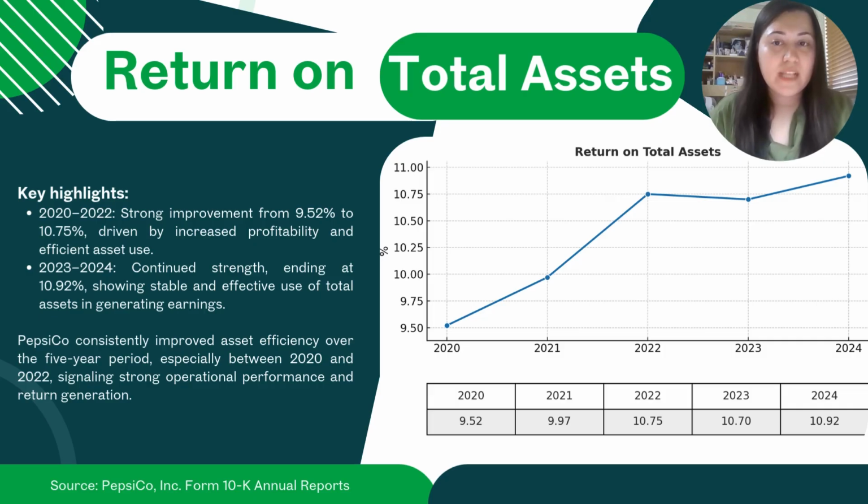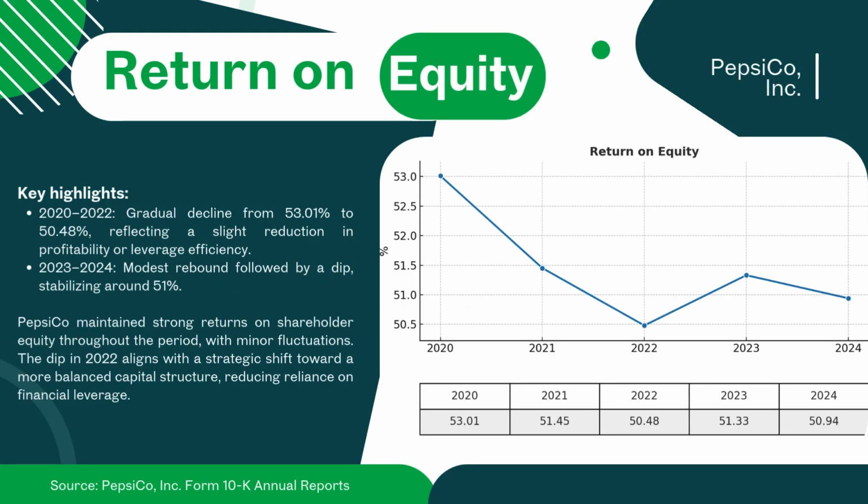So when we look at the return on total assets, we can see that there is an upward trend that is more dominant, except for the 2023 year, because in 2023 there was a very slight decrease. However, generally it looks very good, and PepsiCo consistently improved its asset efficiency over the 5-year period, which signaled a very strong operational performance and return generation.